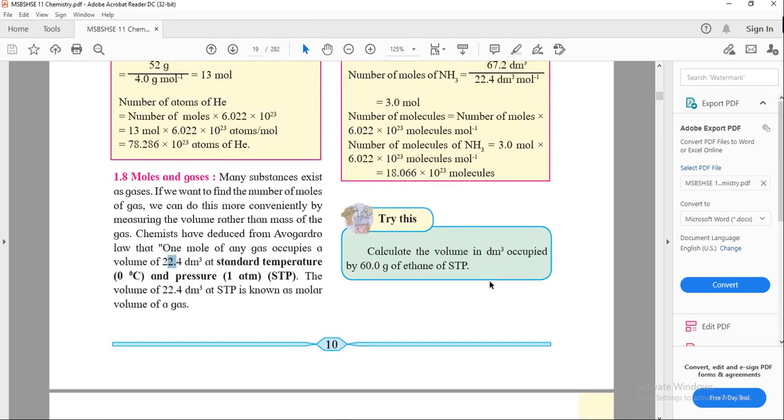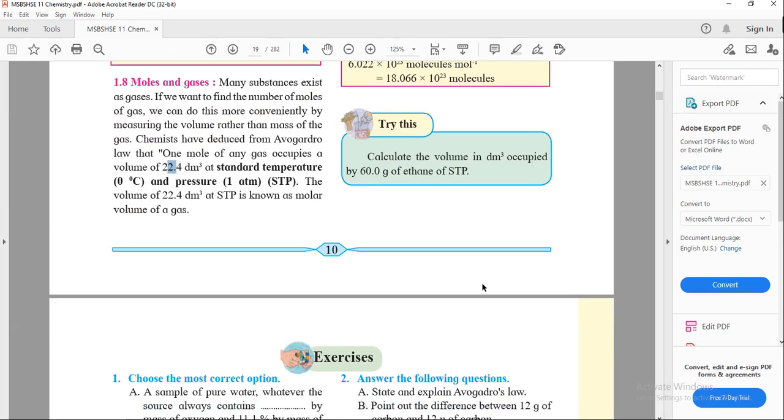Okay, so this is all about the number of moles and mole calculation.